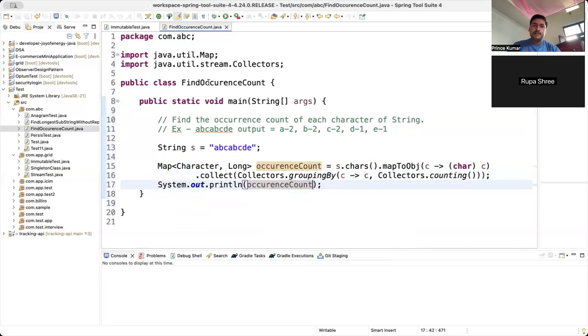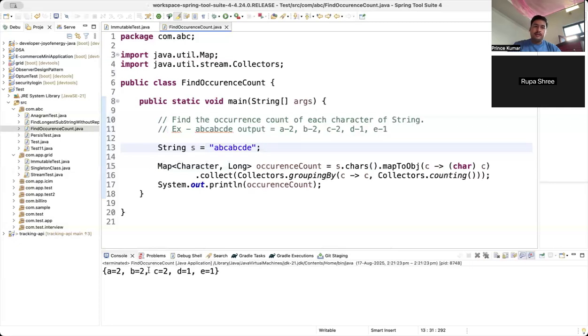Can I run this code? Okay. Yeah, so A is 2 times, B is 2 times, C is 2 times, D is 1 time, E is 1 time. If I write again something with D or maybe some other words, for that also it will work.